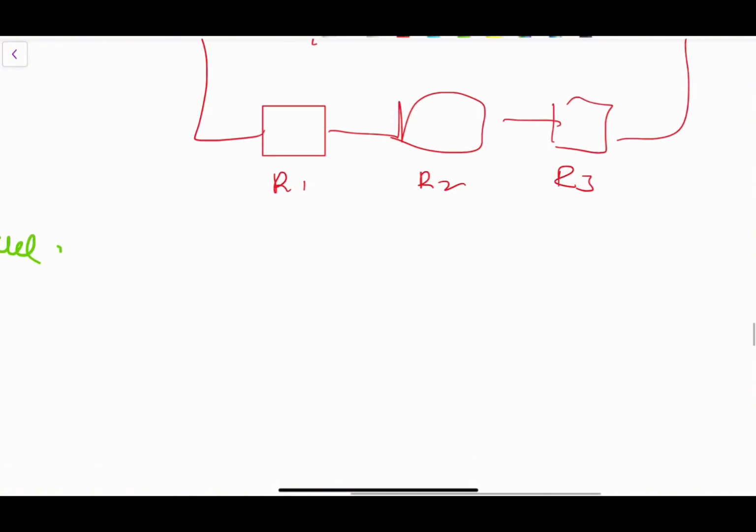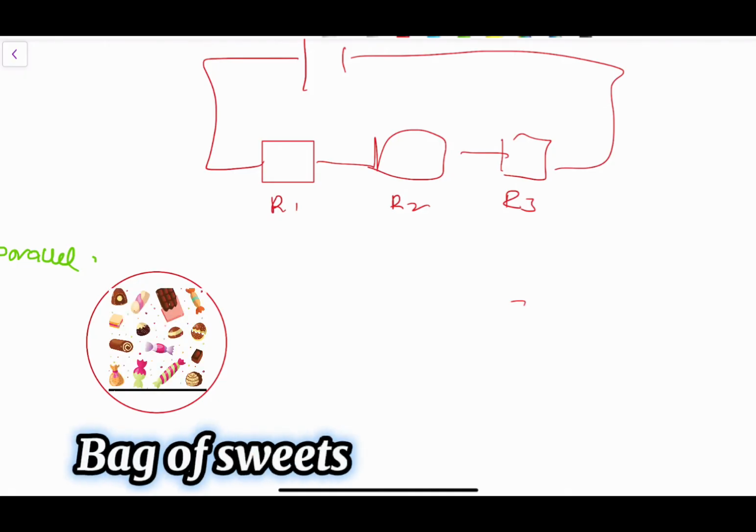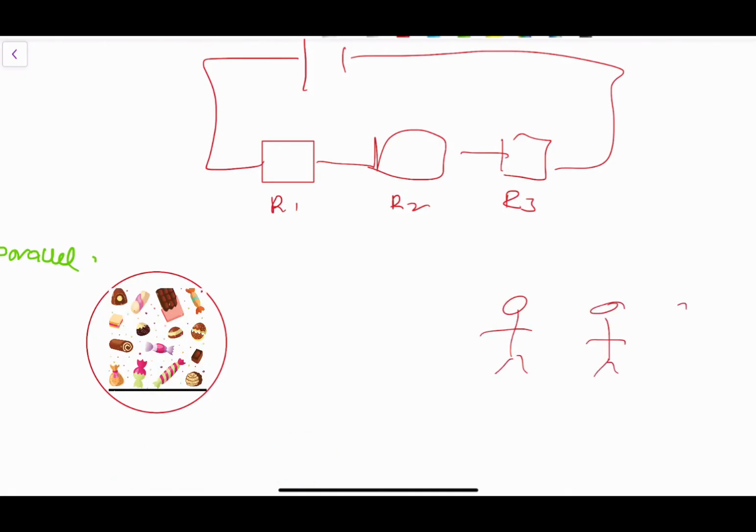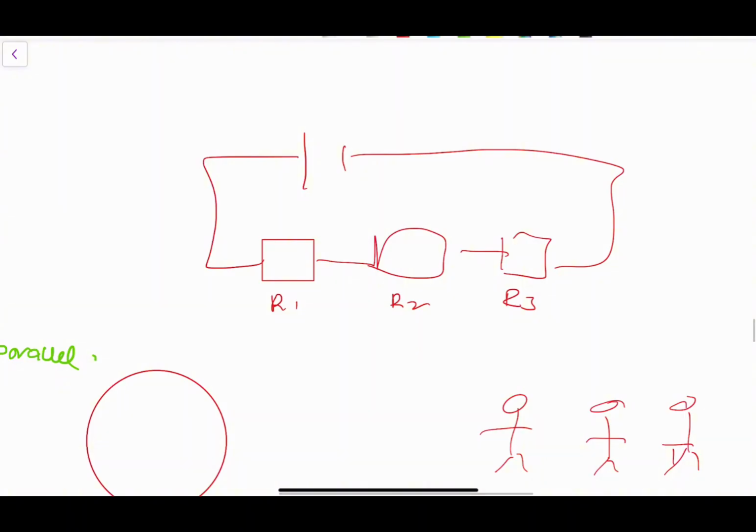A simple example to understand this, it's sort of like a potential divider formula. Imagine I have a bag of sweets and I want to distribute it amongst 3 people. I need a criterion. I can't just distribute them randomly. I could say the eldest one gets more sweets, the next gets less, and the smallest one gets 1 sweet. So I've decided on a criterion by which I distribute the sweets. For current, resistance acts as that criterion, like age. The bigger the resistance, the older you are, the more energy you get.